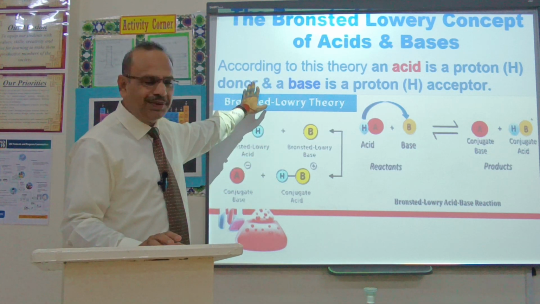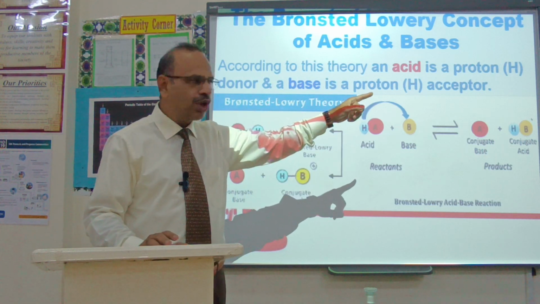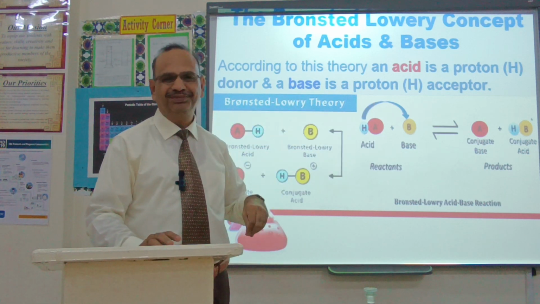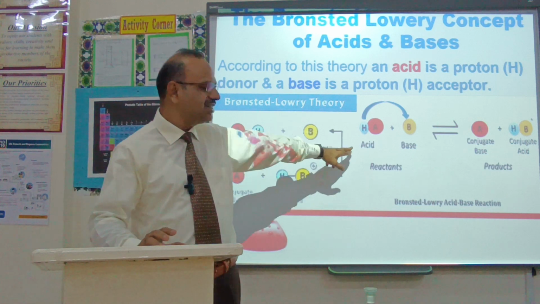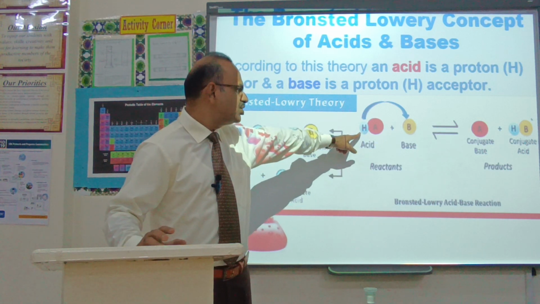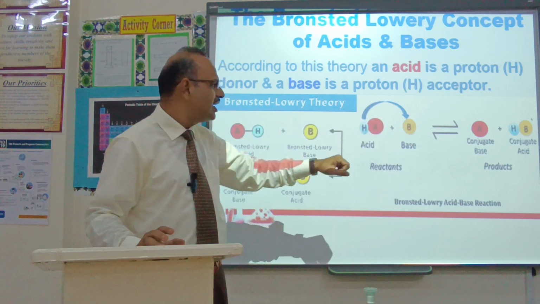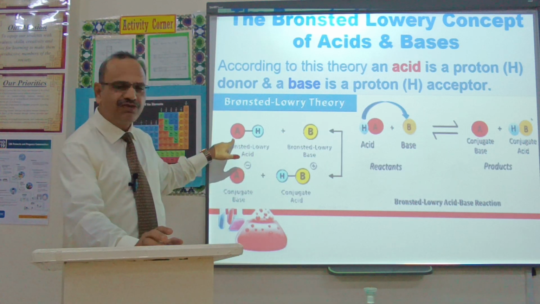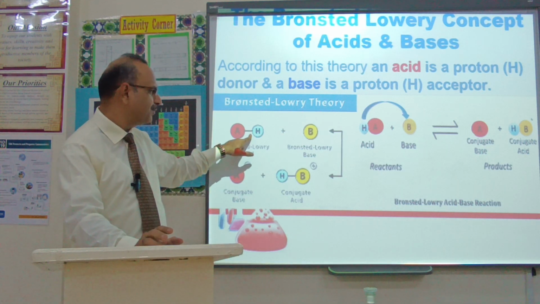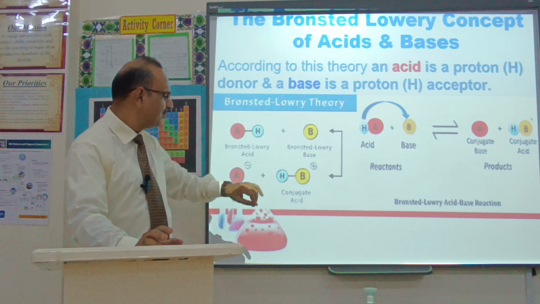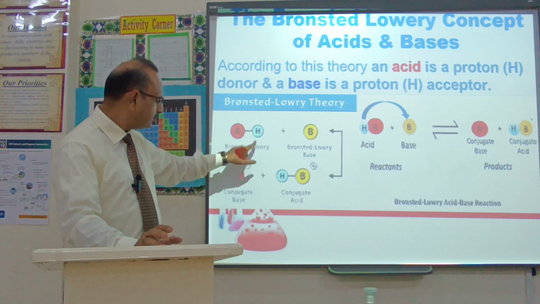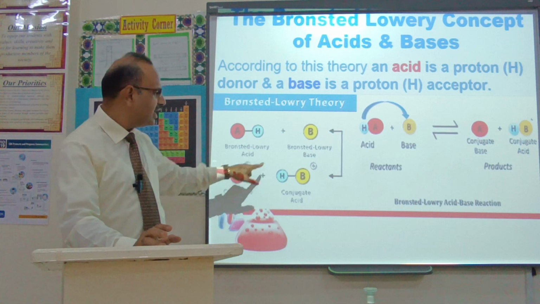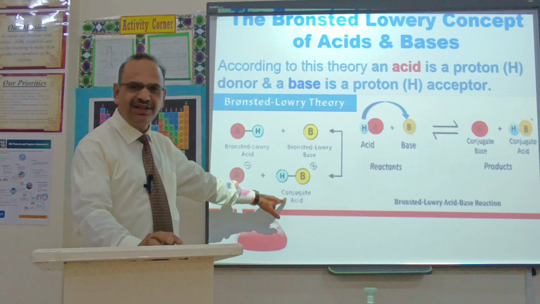According to Lowry and Bronsted, an acid is a substance which donates a proton in an aqueous solution, and a base accepts the proton. Look at the general example here: acid HA and base B, and HA is donating a proton, and the base B is accepting the proton. More you can see here. This one is a Lowry and Bronsted general acid like HA. After reacting with the base B, it gives this proton. And now this Bronsted acid changes into the conjugate base, and this Bronsted base changes into the conjugate acid.